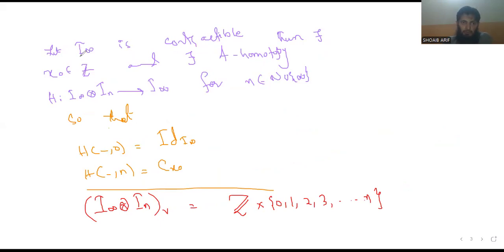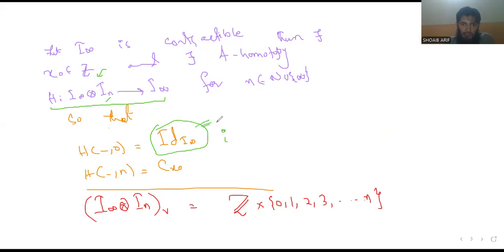Then there exists x naught belonging to the vertices of I infinity, the set of integers, and there exists a homotopy H, a graph map from I infinity box product I n to I infinity, for n belonging to the natural numbers union infinity, such that H of i, 0 is the identity on I infinity, meaning we get i.